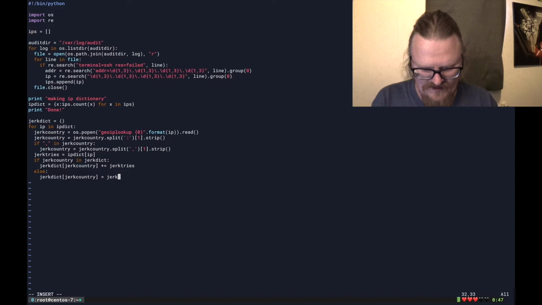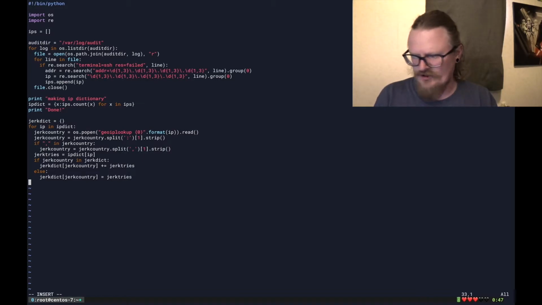Yeah, because here it adds the jerk tries as a value to the key, and here it creates it like for the first time. So I think that should do it.